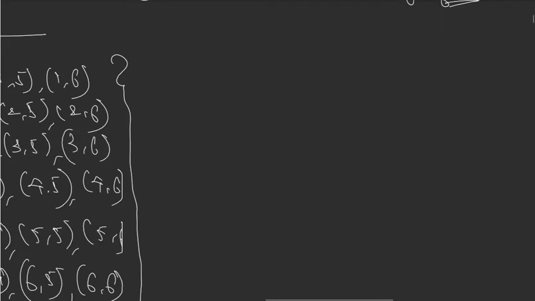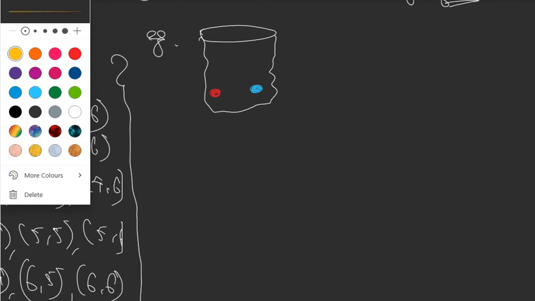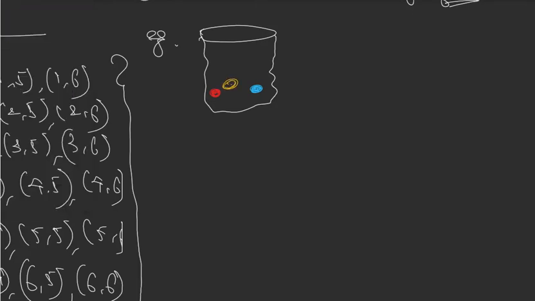There is one example which I want you to just focus on. Suppose I have a bag. In this bag, I have a red ball, I have a blue ball, and I have three yellow balls.